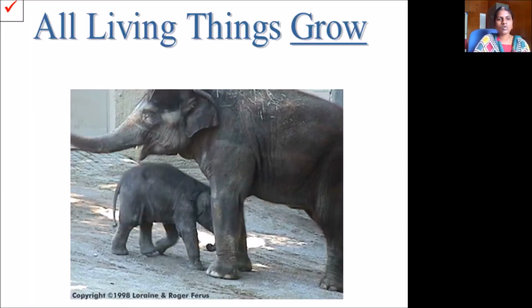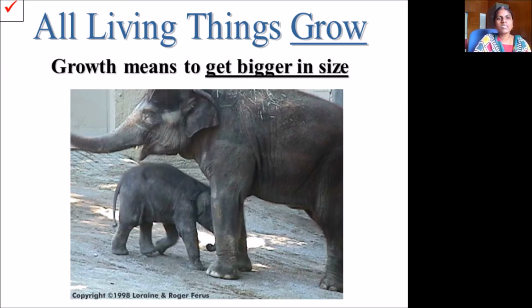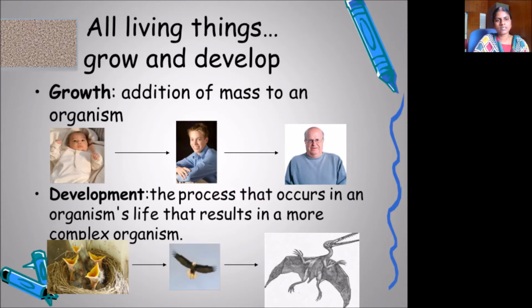So all living things grow. You can see a small elephant here and its mother here. Growth means getting to a bigger size. All living things grow and develop. Growth is nothing but the addition of mass to an organism.